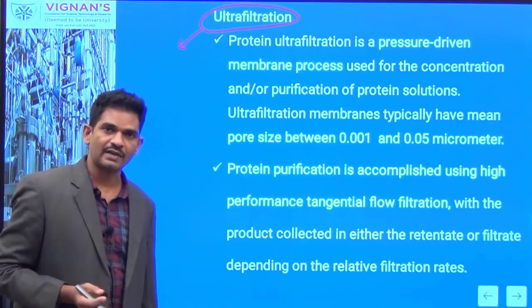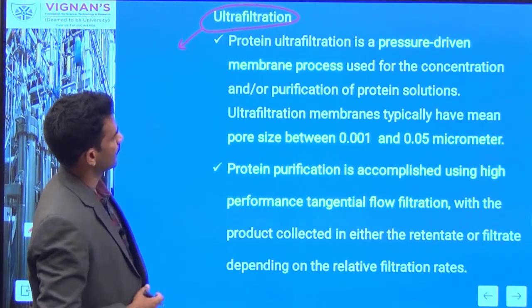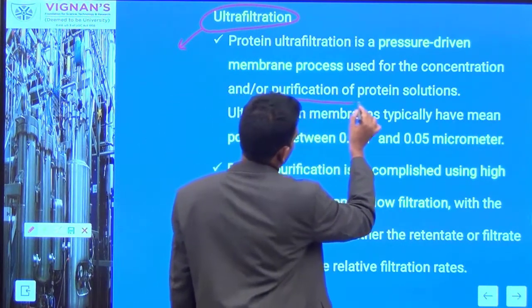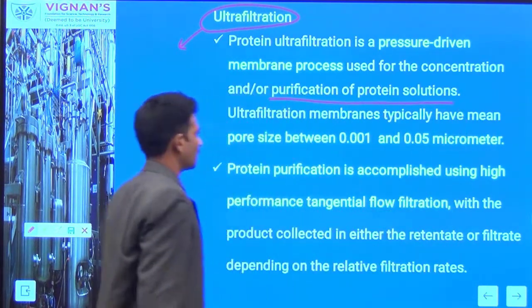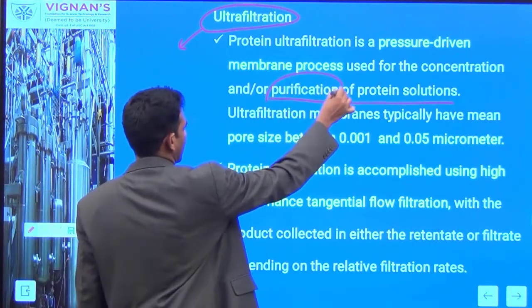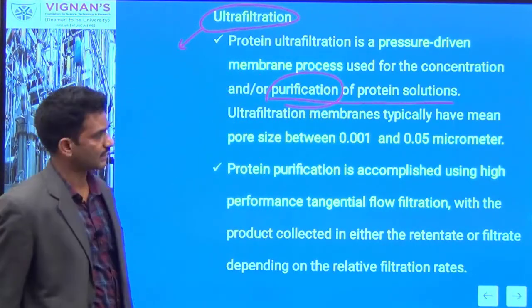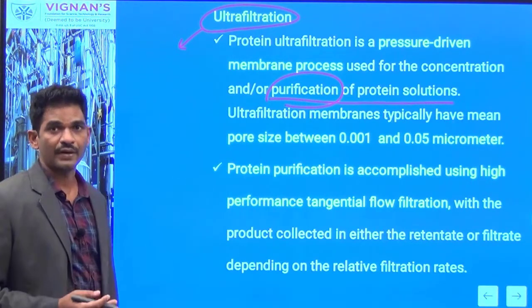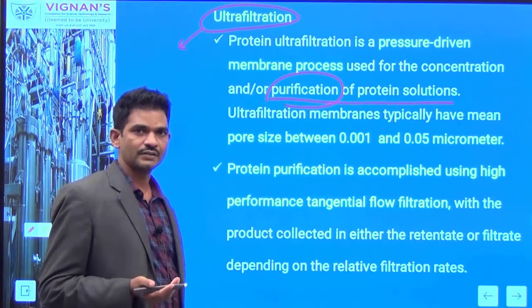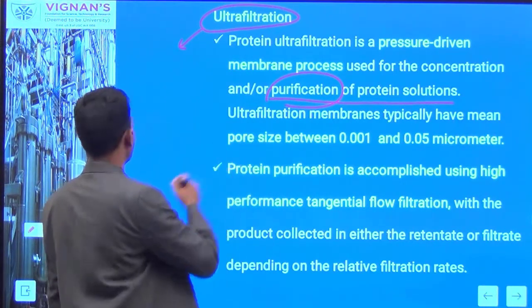It can be used, as I told, for purification and concentration of proteins. So during the concentration stage, you can achieve partial purification. You can use different membrane-based separation techniques: microfiltration, dialysis, and ultrafiltration.